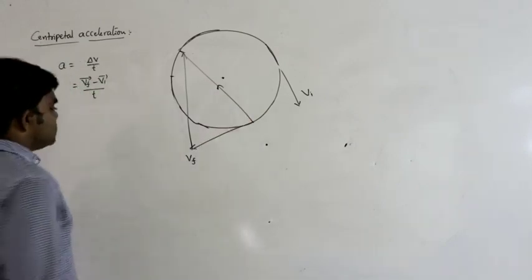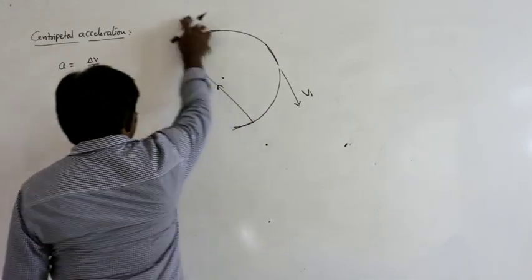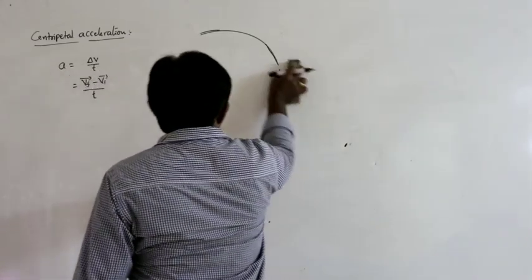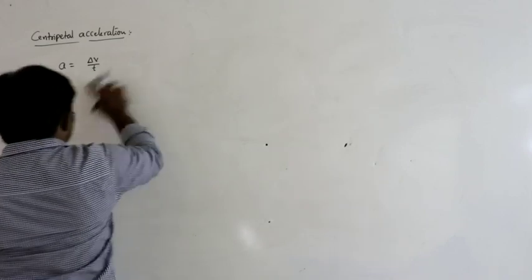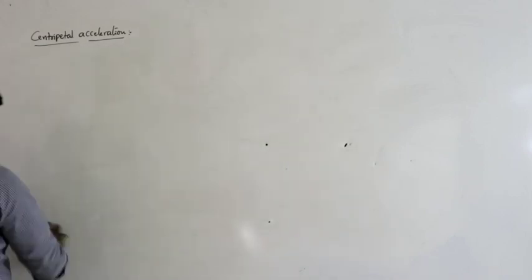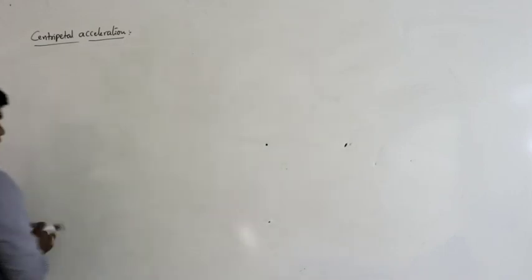So that's why acceleration is always acting towards the center. This is called centripetal acceleration.